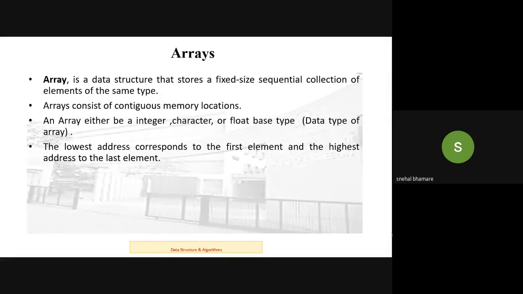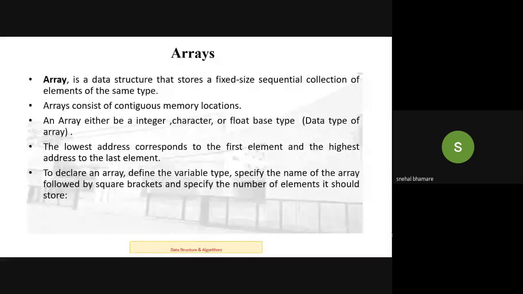Now, how this array is stored, that we will see in the memory. Suppose a continuous block of memory is allocated to store the array. So the first or the lowest address of that memory will hold the first element, and the highest address will hold the last element in it.